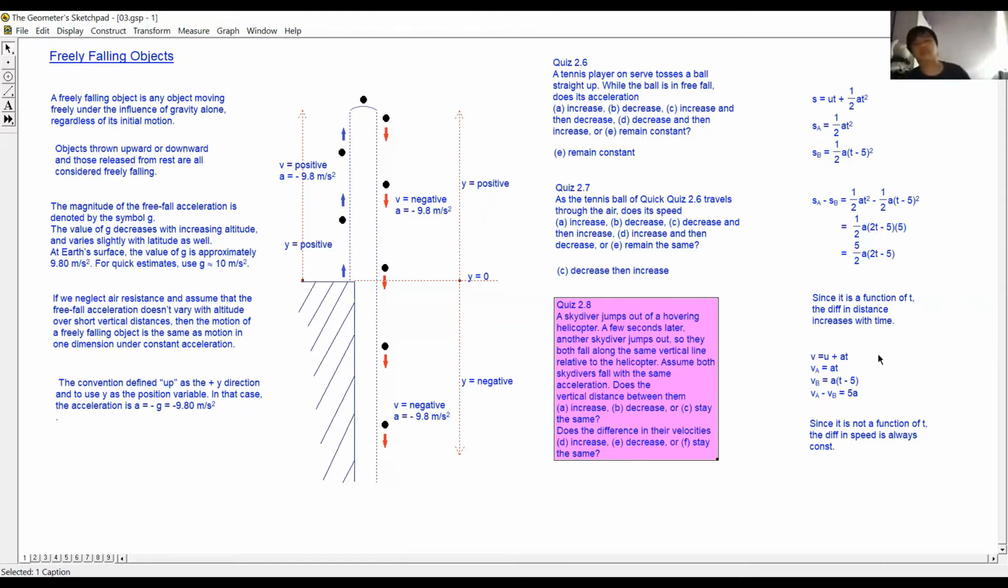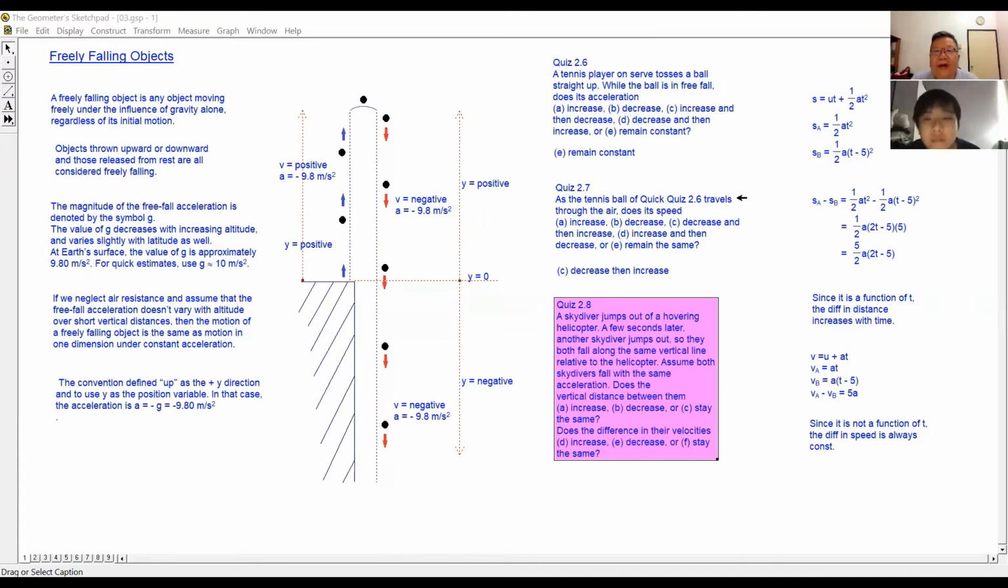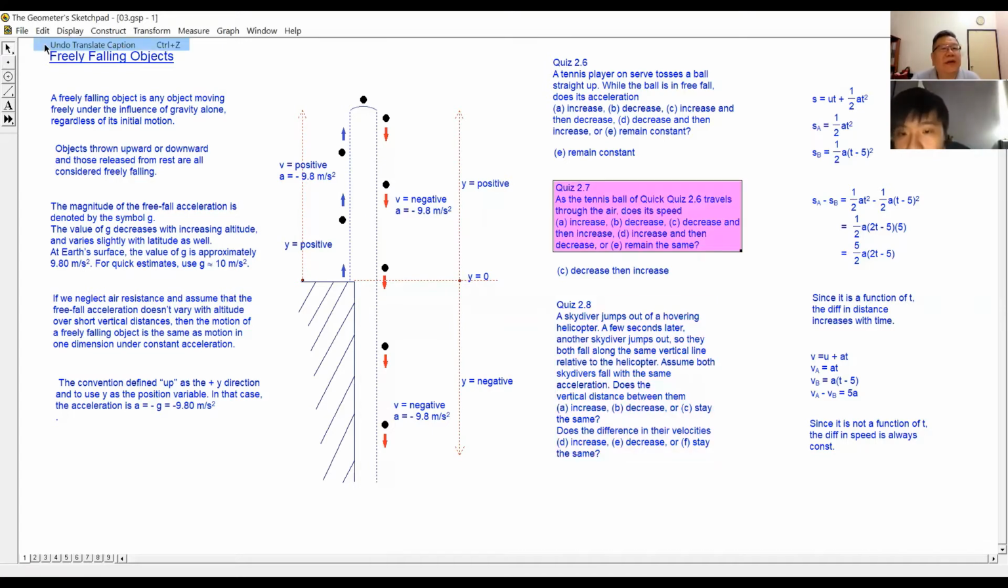There are three questions here. Let's see. What are the three questions? Oh, yeah. Two questions. There are two questions. Does the vertical distance between them increase, decrease, or stay the same? Oh, okay. Right. So two questions.